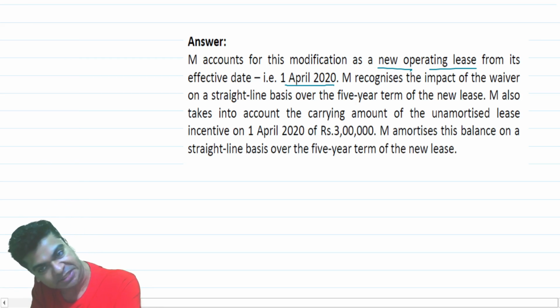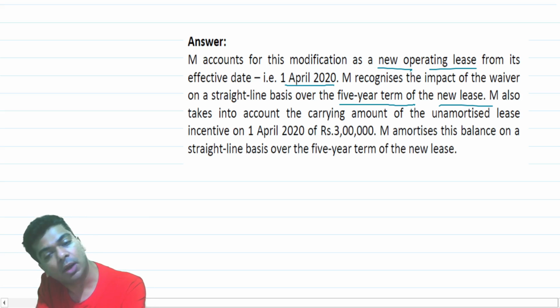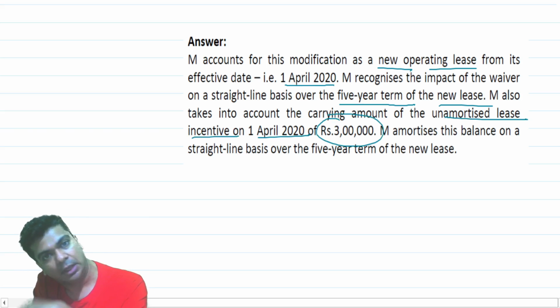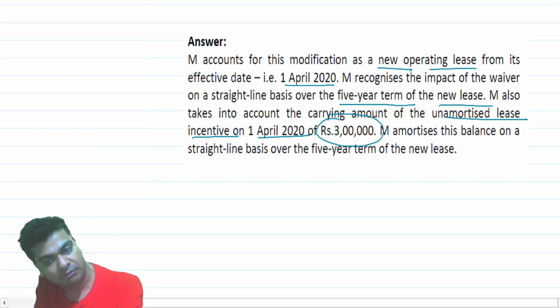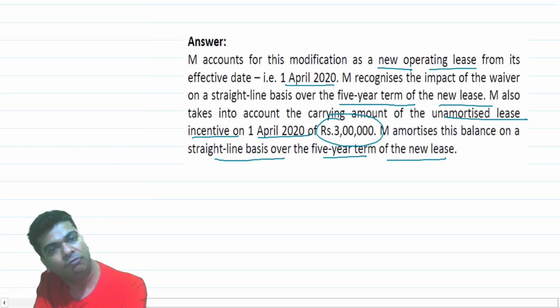M recognizes the impact of the waiver on a straight line basis over the 5-year term of the new lease. M also takes into account the carrying amount of the unamortized lease incentive on 1st April 2020, which is 3 lakhs. I've explained to you how that amount is turning out to be 3 lakhs. We will amortize this balance on a straight line basis over the 5-year term of the new lease.